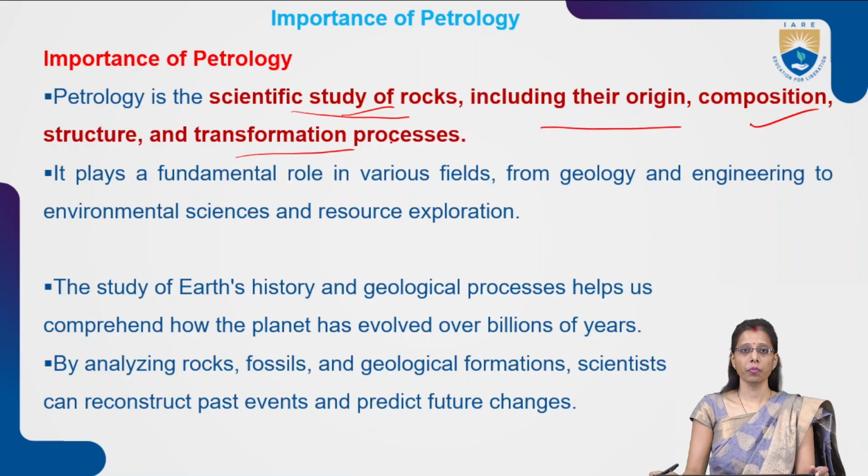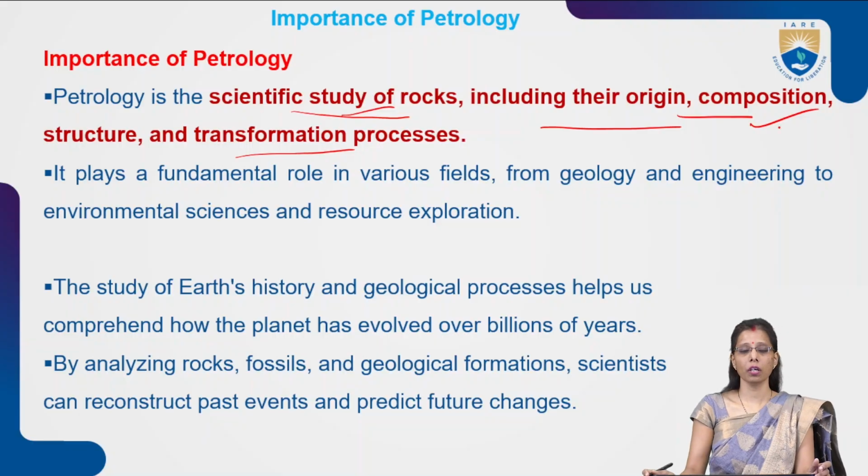Structure and transformation process means we have to know about the type of the rock. First of all, origin means what is the origin of the rock. As we know, there are three types of rocks. In physical geology also we studied these three types: igneous rocks, sedimentary rocks, and metamorphic rocks. How are these kinds of rocks formed? What is their origin? That we will be studying.